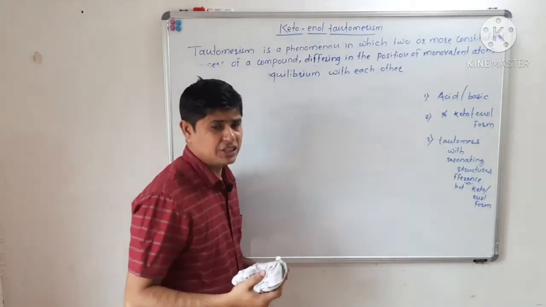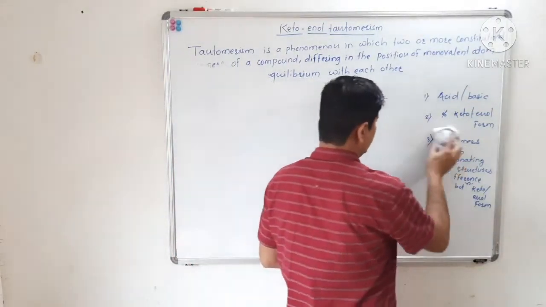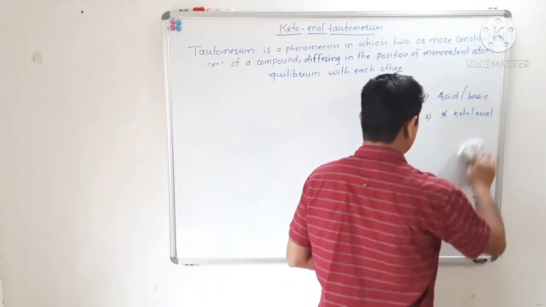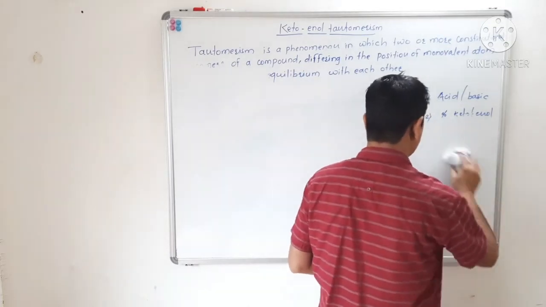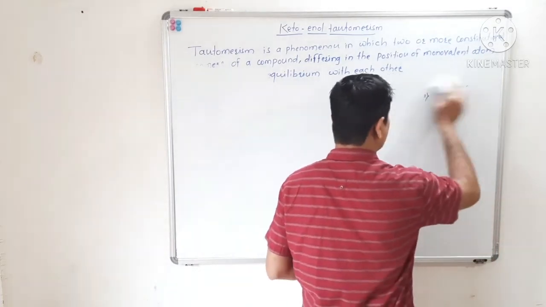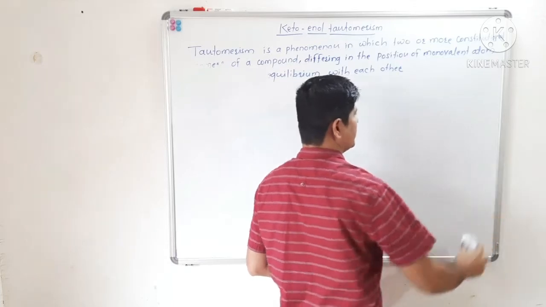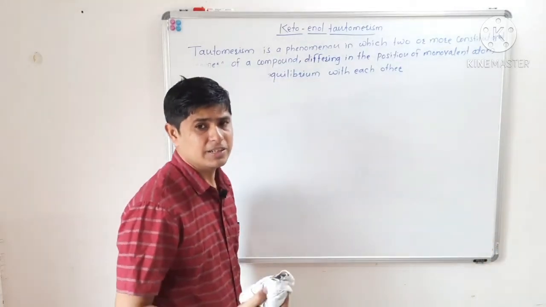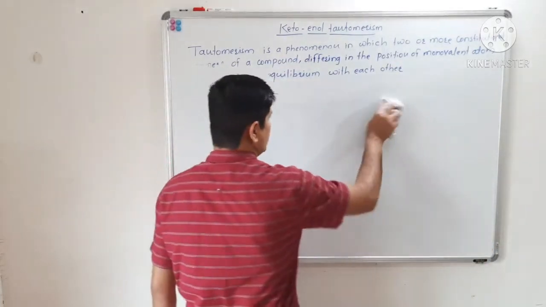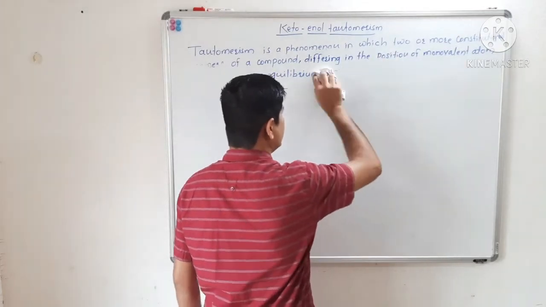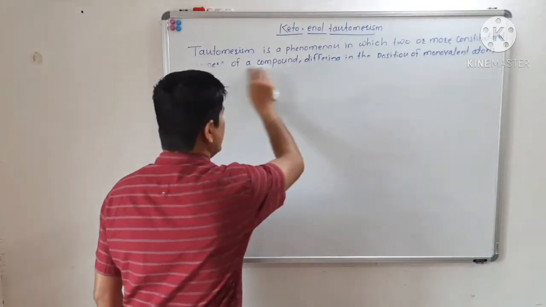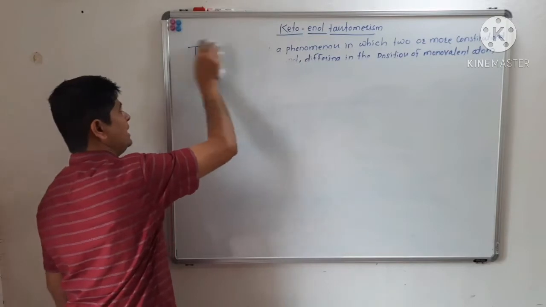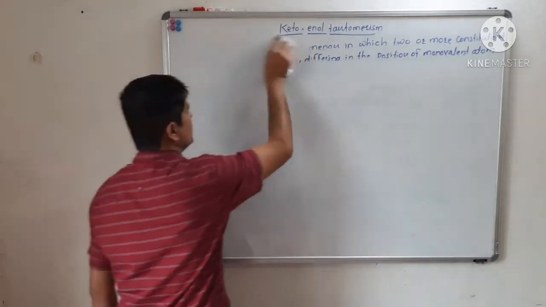What is meant by enolization? Enolization is a phenomenon in which the keto form is getting converted to the enolic form. The enolic form will have a hydroxyl group and a carbon-carbon double bond.